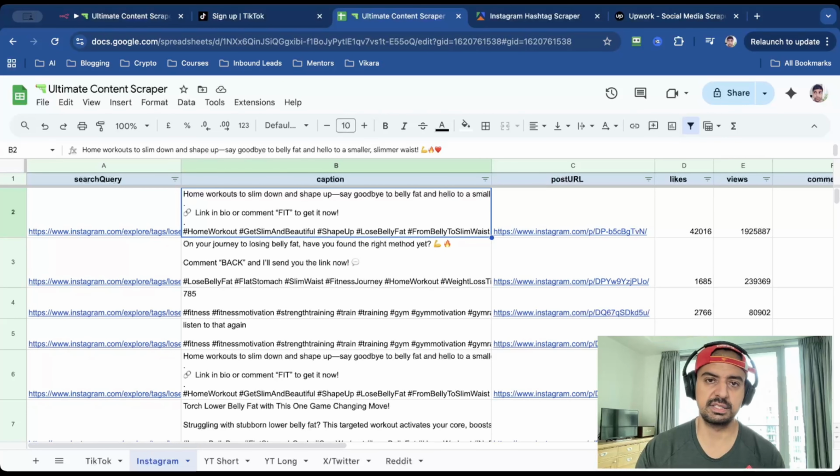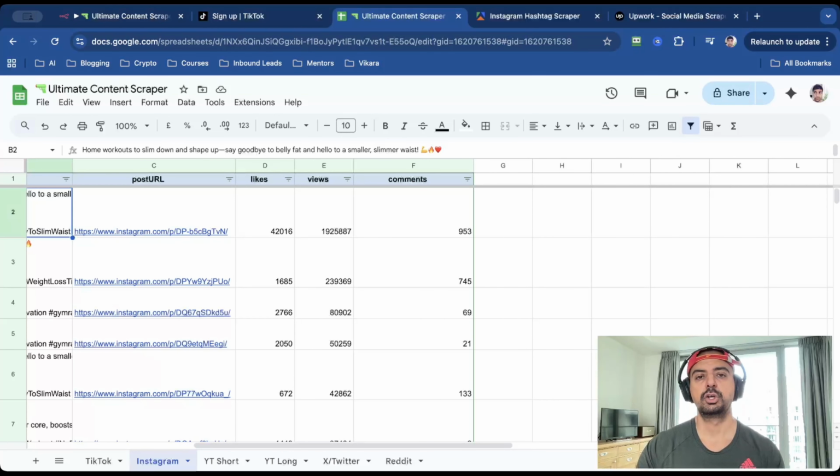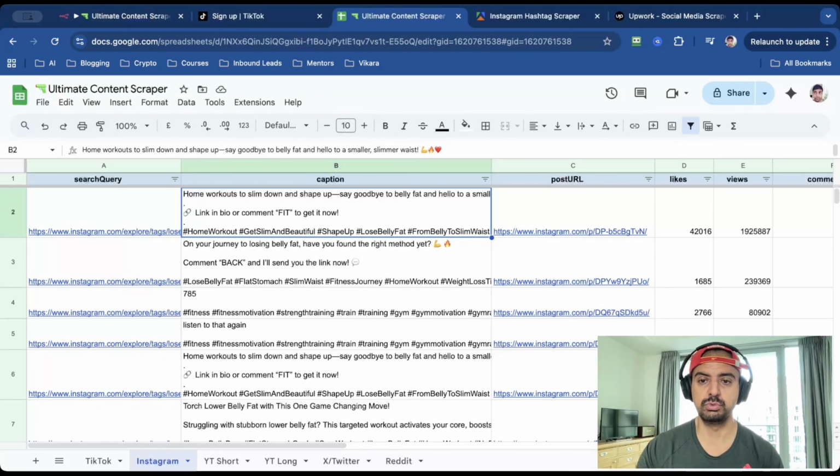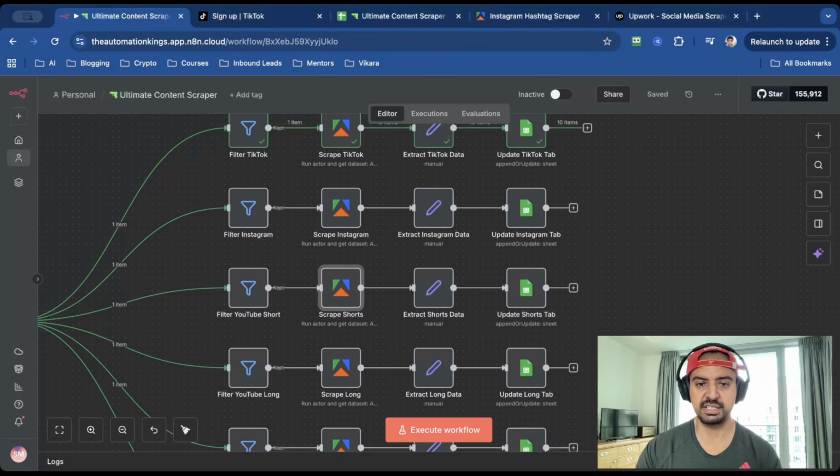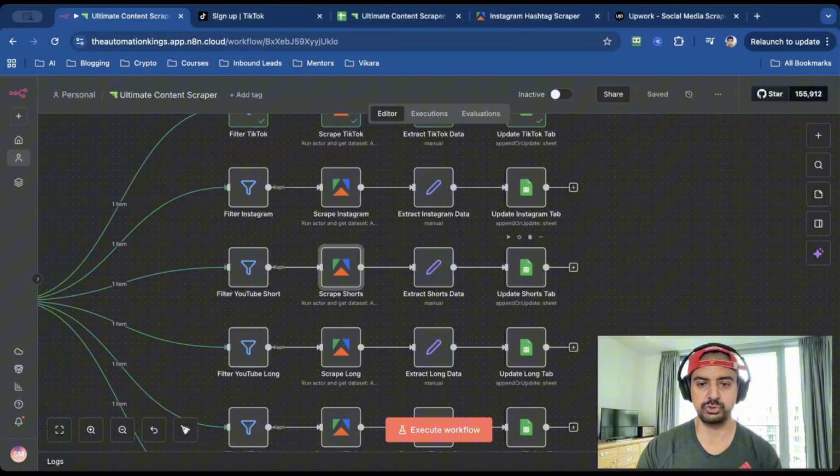So more or less the same as the TikTok one. It's got the caption, the post URL, the likes, views, comments, etc. And again, it's very easy to identify content that's going viral and content that you can replicate, because you can rewrite the captions, you can re-record the content or recreate the posts. And then you do the same again for shorts. So this time I've used streamers, YouTube scraper for shorts and long. It's the same scraper, exactly the same. Just remember to change the tab from shorts to long in the Google Sheets.